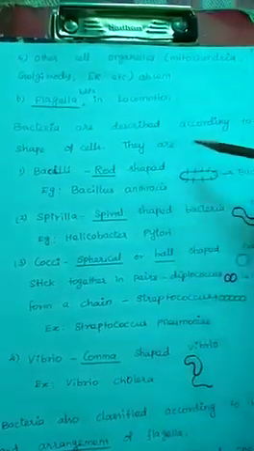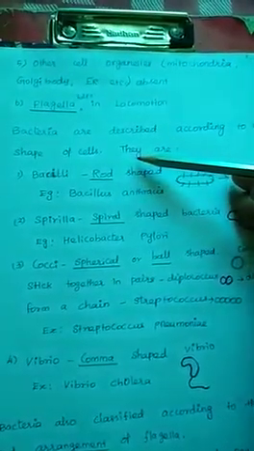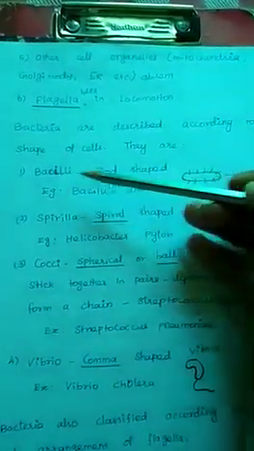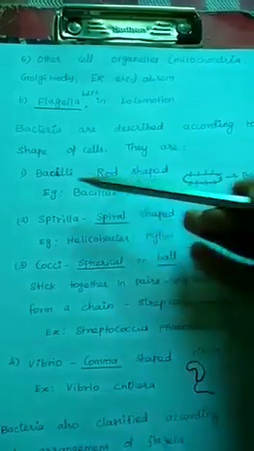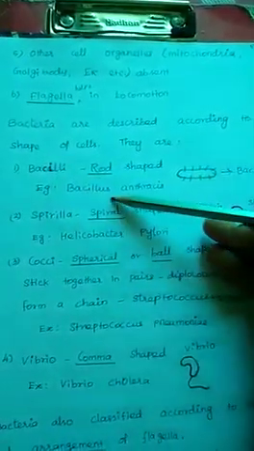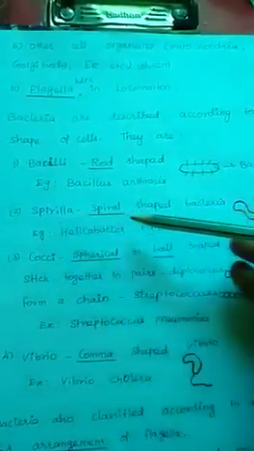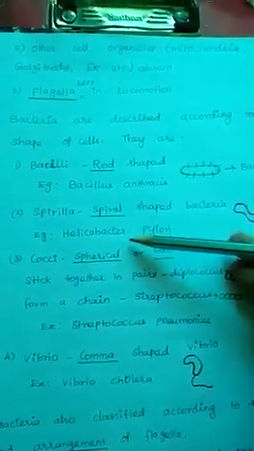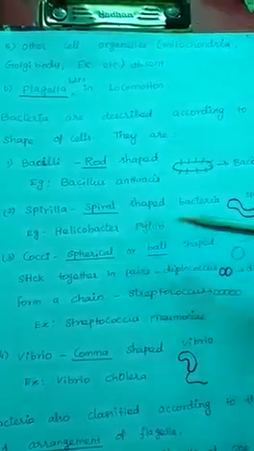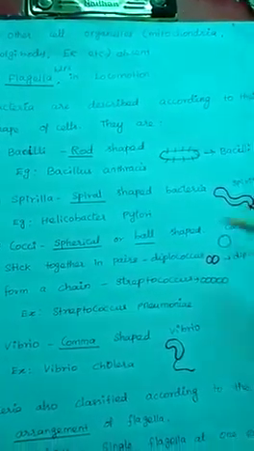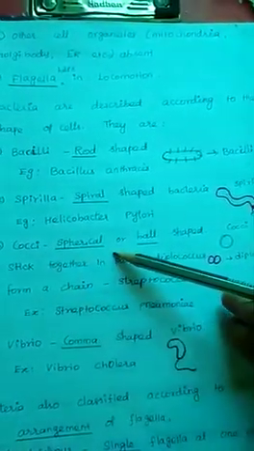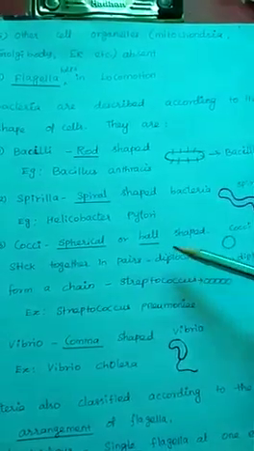Bacteria are described according to the shape of their cells. They are bacilli, which are rod shaped. Example, Bacillus anthracis. Next one, Spirilla, which are spiral shaped bacteria. Example, Helicobacter pylori. Then cocci, which are spherical or ball shaped.